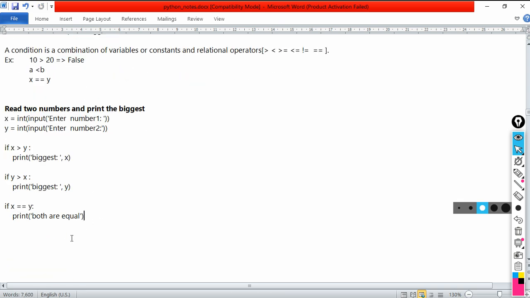Okay, similarly I will explain one more program. Read a number and print whether it is positive or negative or 0. So you have to read a number and print whether it is a positive number or negative number or 0. How can you write this particular program? Okay, let me explain the logic for this one.